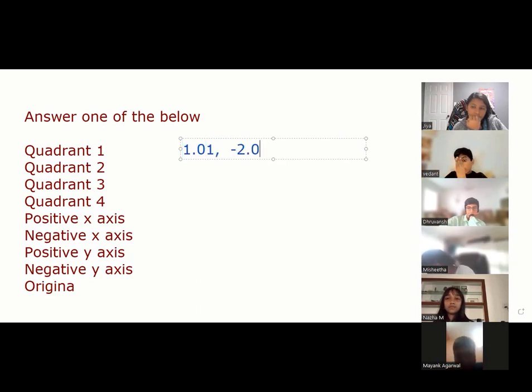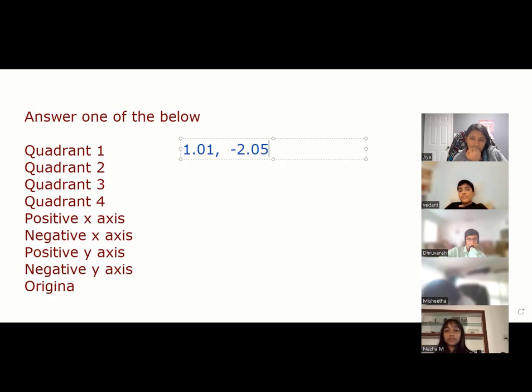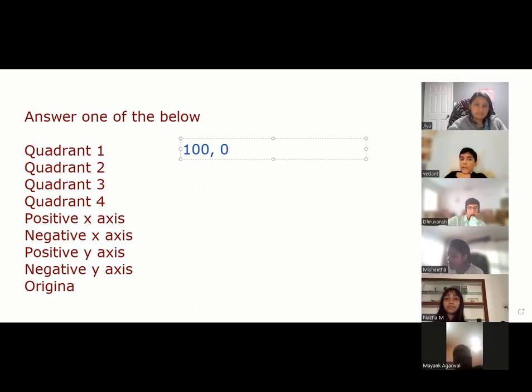Tell me, Mayank. Where will this lie? Sir, quadrant 4. Perfect. Guys, it's so fun, right? It's easy, right? A 5-second job. Gia: Quadrant 4. Correct. Tell me, Vedant. Sir, positive x-axis. Perfect. Dhruvansh: Positive y-axis. Perfect. Now tell me, is everyone good here or not?